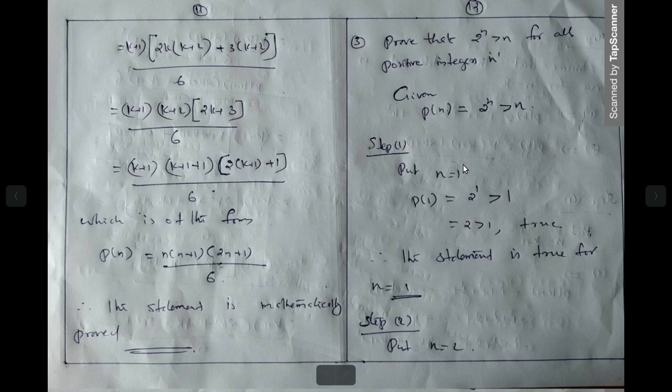Step 1, put n is equal to 1, and P of 1, that is 2 raised to 1 greater than 1. Here n is replaced by 1. What is 2 raised to 1? 2. 2 greater than 1. It is correct, because 2 is always greater than 1. 1 is the least number when compared to 2. So 2 is greater than 1. It is true. So this statement is true for n is equal to 1.